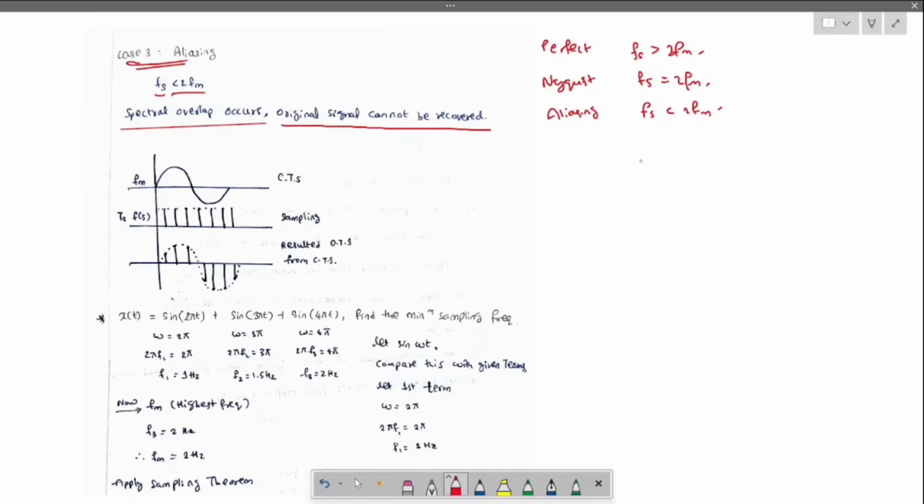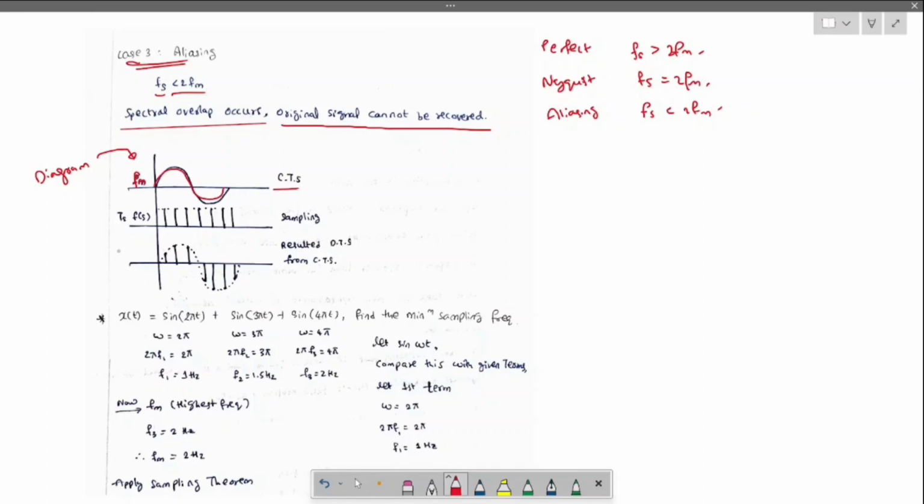Now let us understand the sampling concept with a diagram. Our given signal has a highest frequency fm, drawn like this, in continuous time.